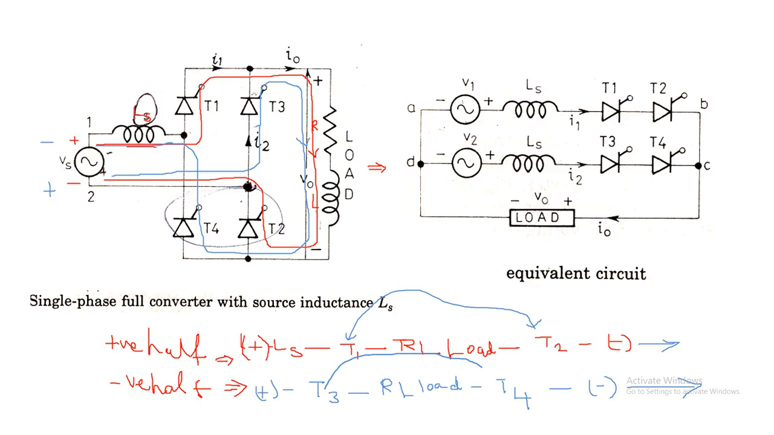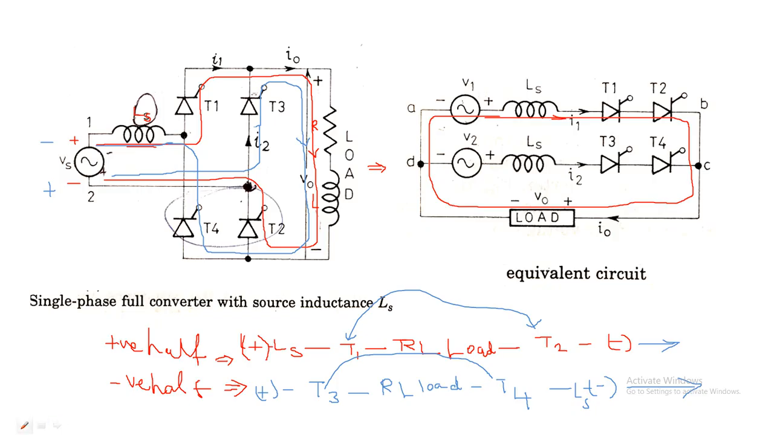So this will be combined, and here also after T4 there will be some Ls. So after it reaches the minus, here also it will include the source inductance and T3 and T4. For the first case, the current will flow like this. For the positive half cycle, the current will flow in the outer loop. So this will be the current flow direction.